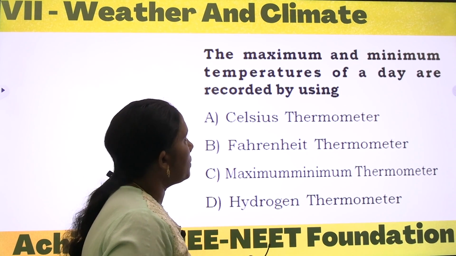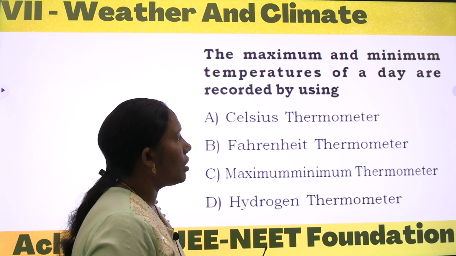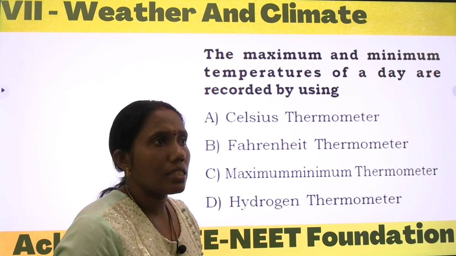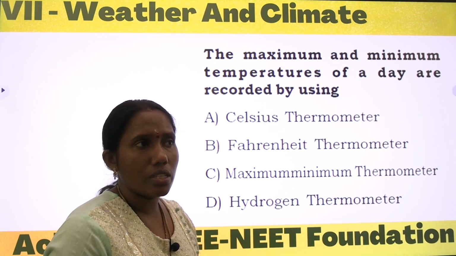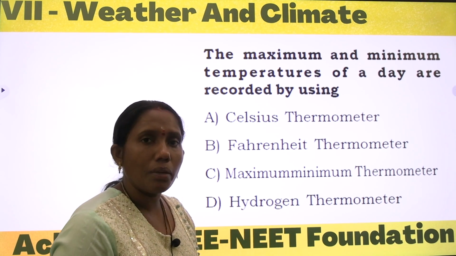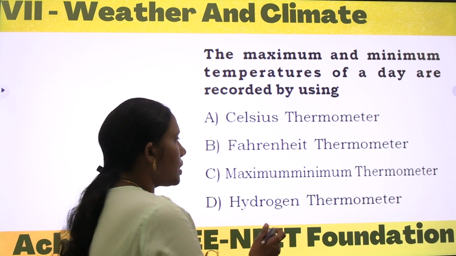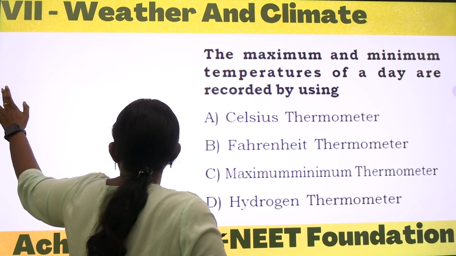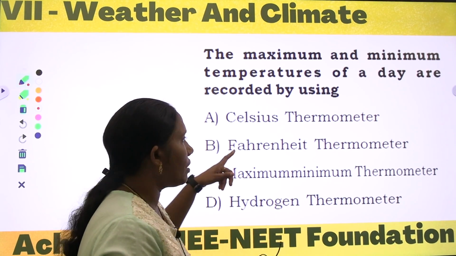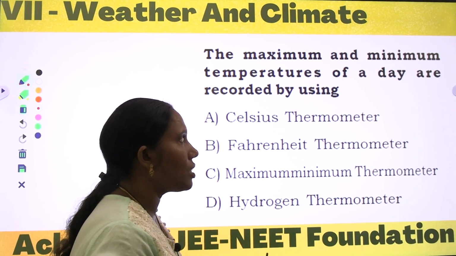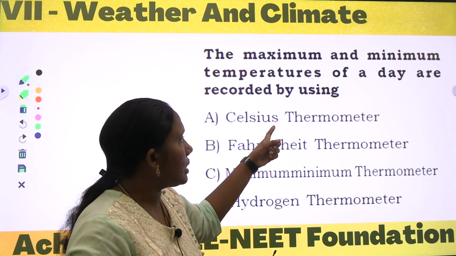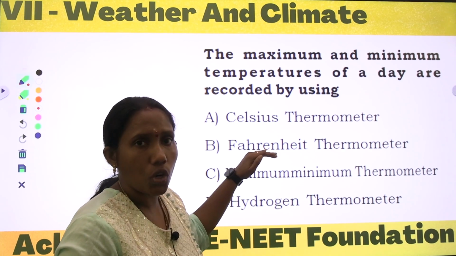The maximum and minimum temperatures of a day are recorded by using. Just now in the previous one we discussed how to measure the highest and lowest temperature in a particular place or area: it is done by the maximum minimum thermometer, that is called MMT. Celsius thermometer and Fahrenheit thermometer are both used to measure the temperature only, but one is in degrees Celsius and the other in degrees Fahrenheit.